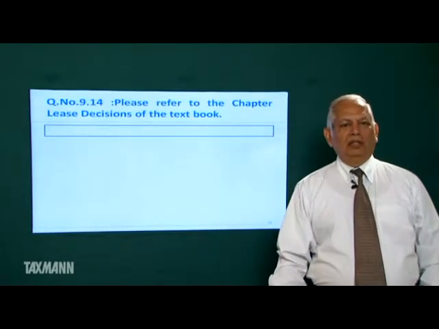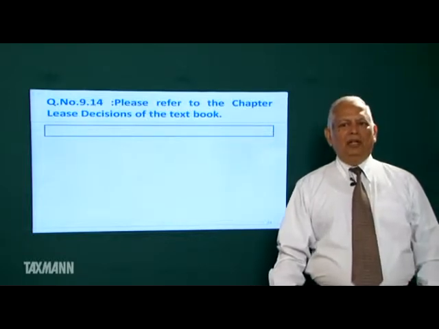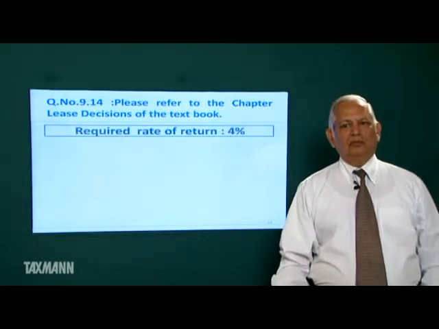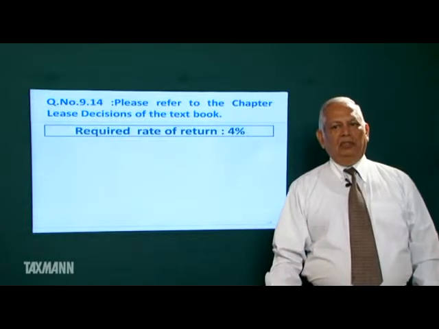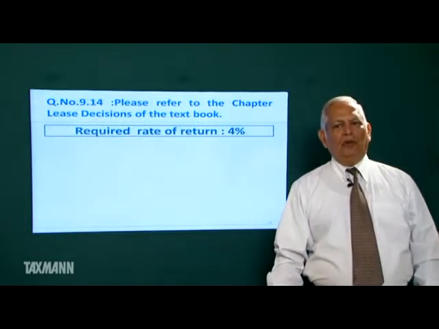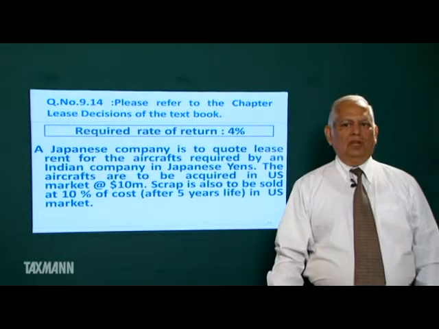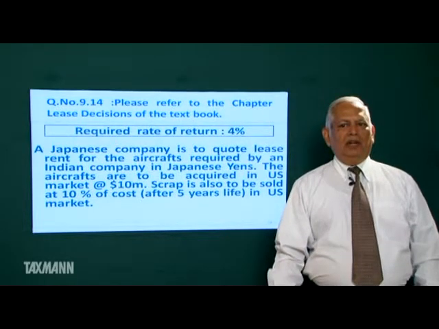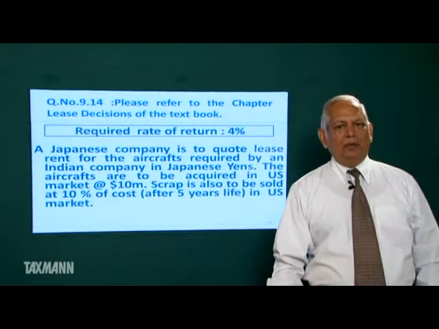Question number 9.14. Please refer to the chapter Lease Decisions of the textbook. Required rate of return is 4%. The leasing company expects a return of 4%. A Japanese company is to quote lease rent for aircrafts required by an Indian company in Japanese yen.